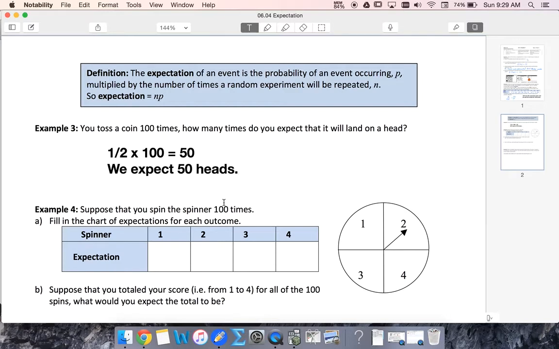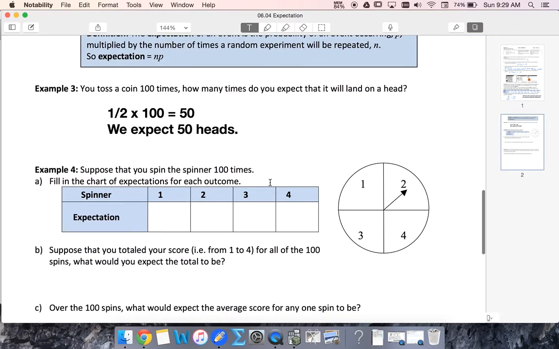All right. So we spin the spinner 100 times. How many times do we expect to get a 1, 2, 3, 4? Well, it's equal probabilities of each. So out of 100 times, I would expect to have 25 ones, and that's the same as multiplying 1/4 times 100, 25 twos, 25 threes, and 25 fours.